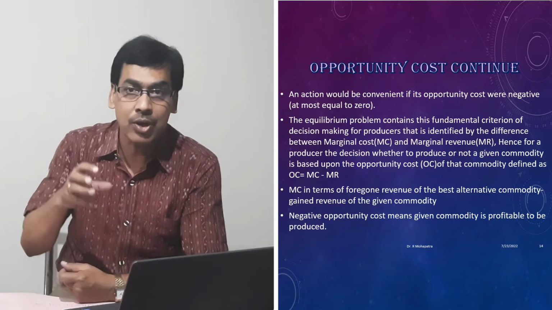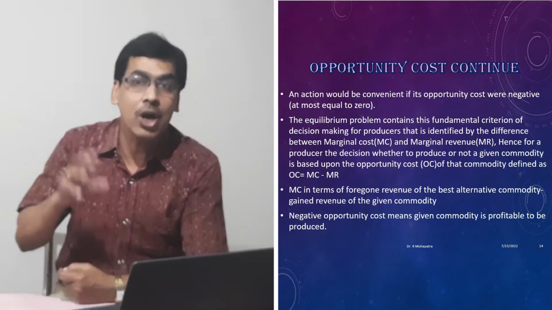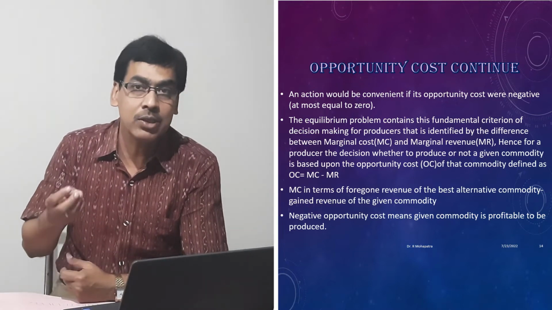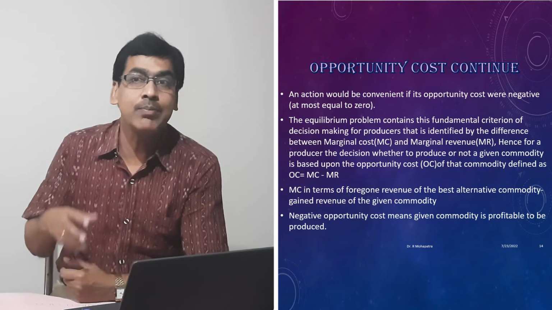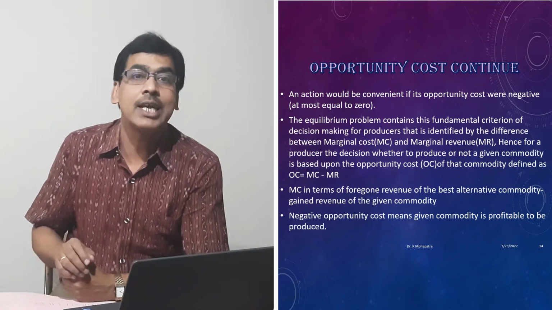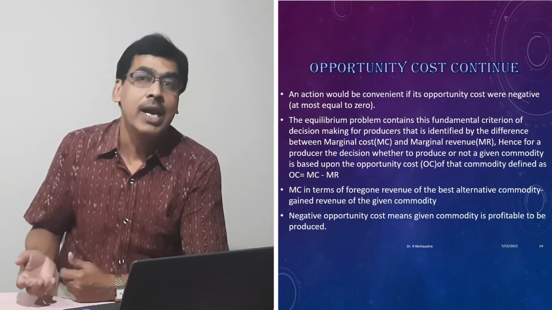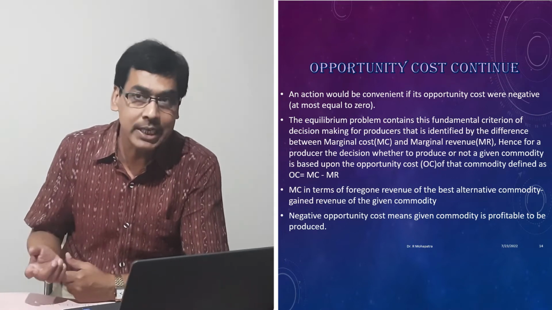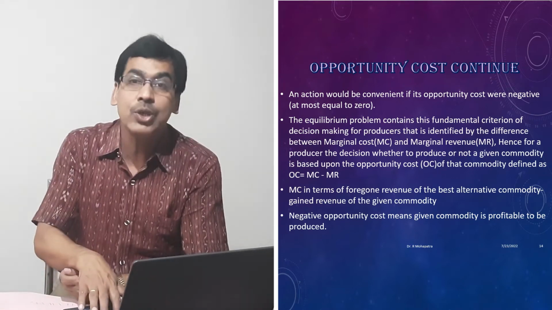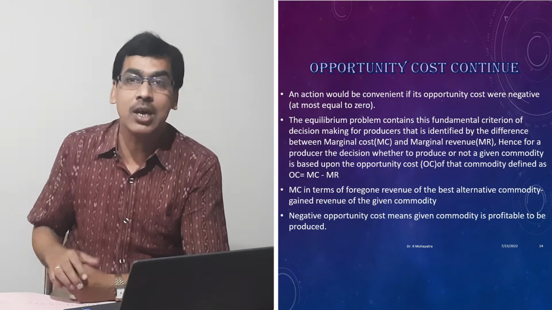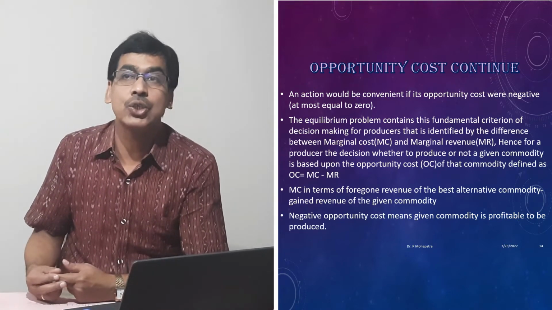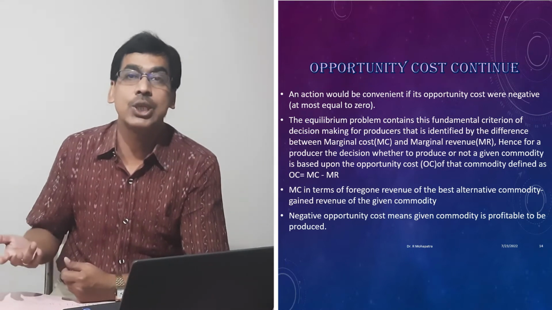If the loss of benefit is more, then it will be positive. If the opportunity cost is positive, that means we will not take the action. And if the opportunity cost is negative, or at least zero, then we will go for the action. So an action would be convenient if the opportunity cost were negative or at most equal to zero.